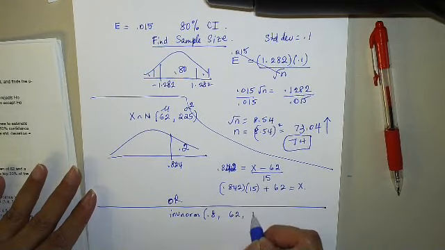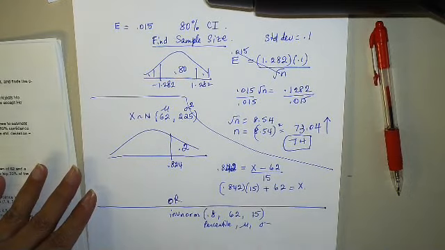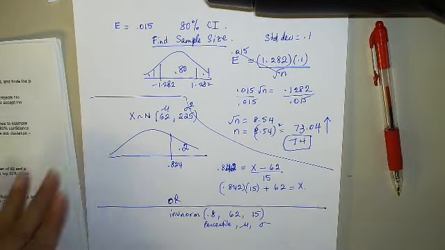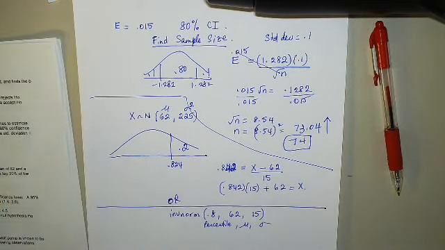Or inverse norm of 0.8 comma mu comma sigma. Percentile comma mu comma sigma. Then you don't have to do much.